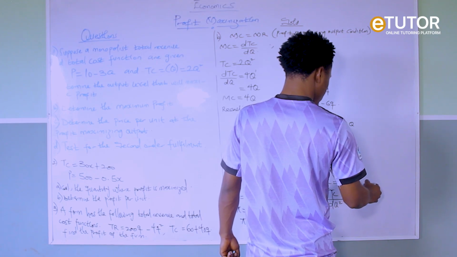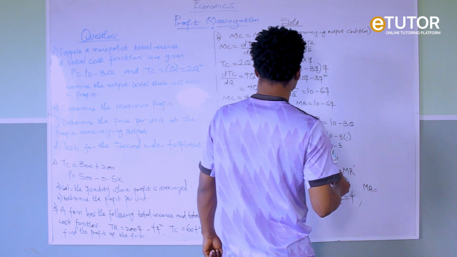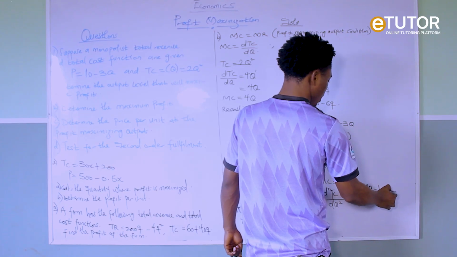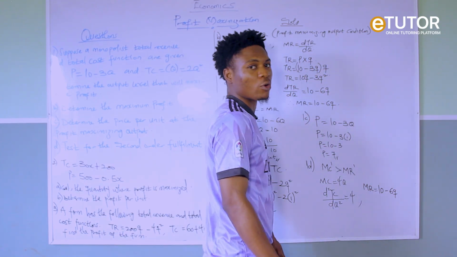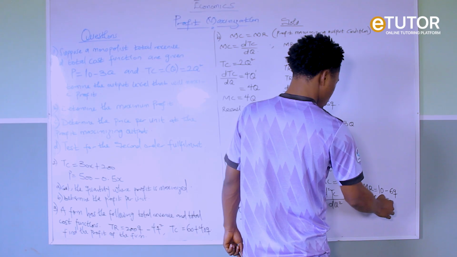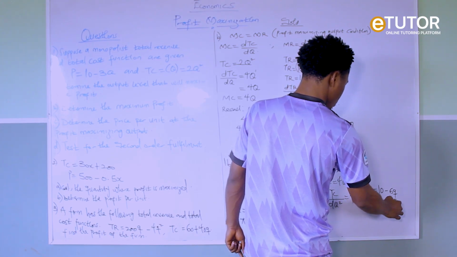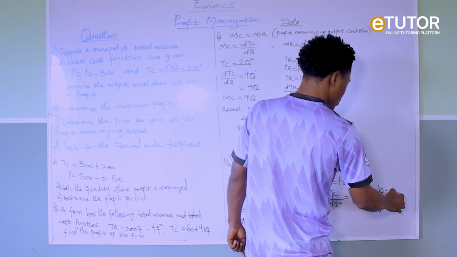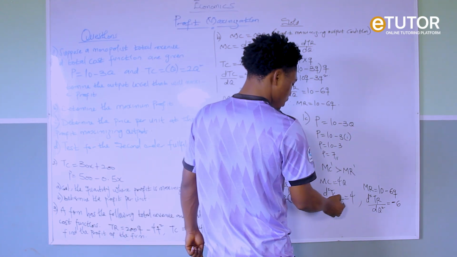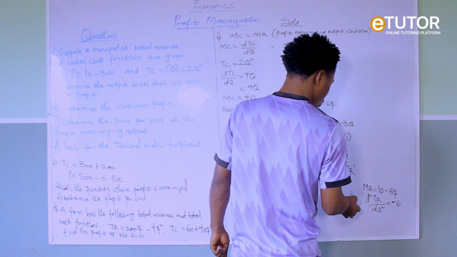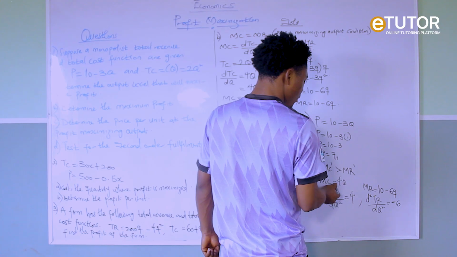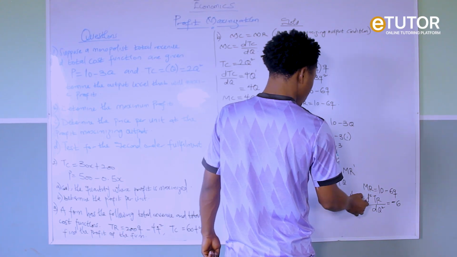Then the slope of MR. What is the value for MR? Okay, the MR function is 10 minus 6Q. So our MR derivative is going to give us, this is 0, this is a constant, so it's going to give us minus 6. So this is 4 and this is minus 6. So we know that 4 is greater than minus 6. So that means to fulfill this profit condition, the slope of MC, which is 4, is greater than minus 6.